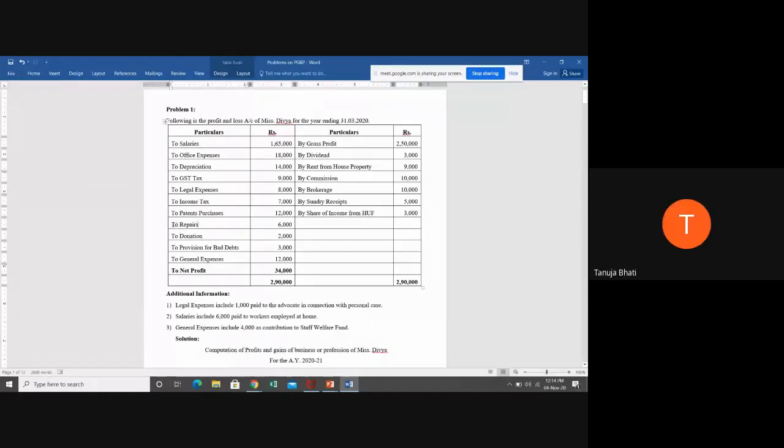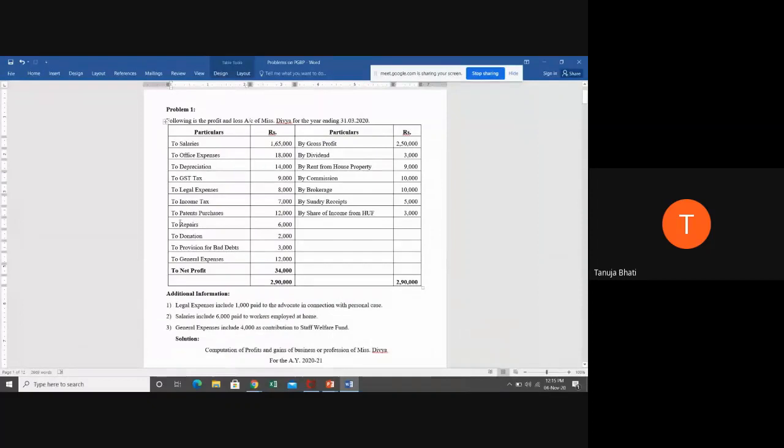Next, repairs. First thing, in the business, if there are any repairs, they are 100% allowed. Correct? But we have to see additional information just to understand whether repairs are house repairs or business repairs. There is no information about repairs given in the problem. So we are taking it as 100% repairs relating to the business.